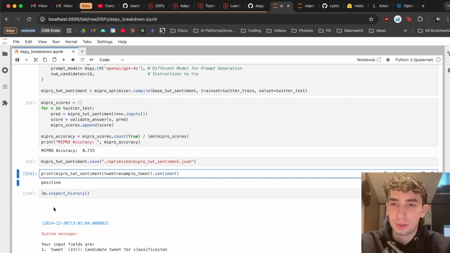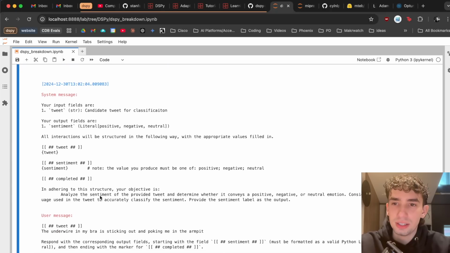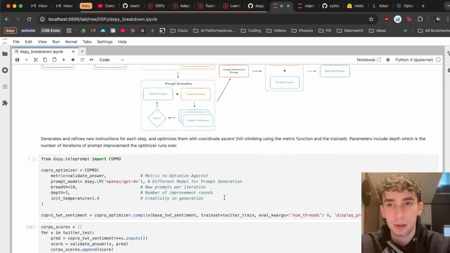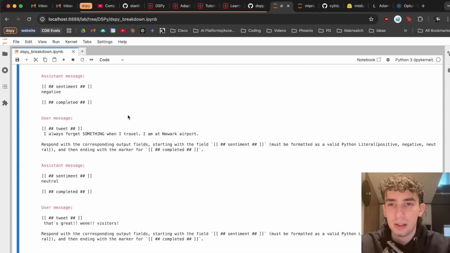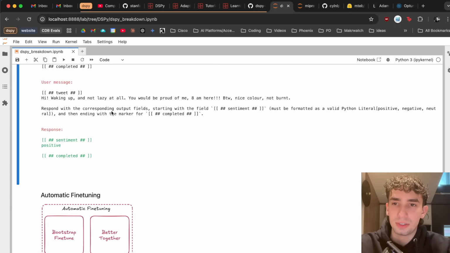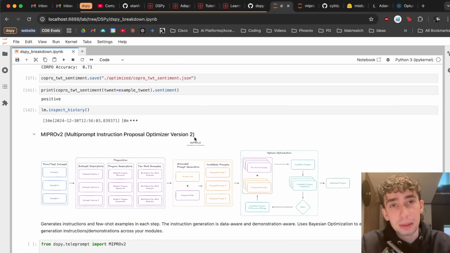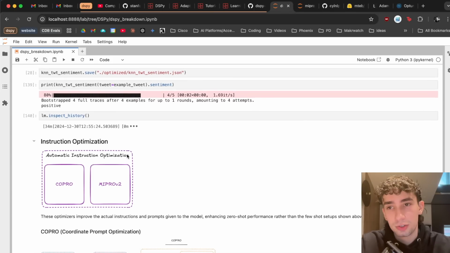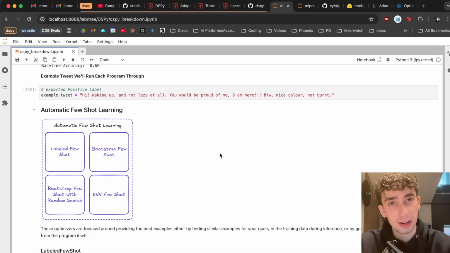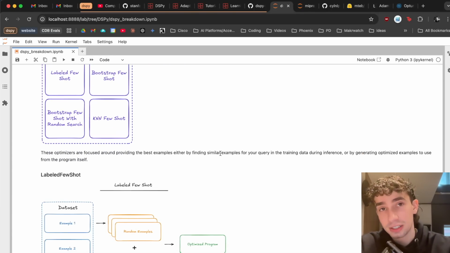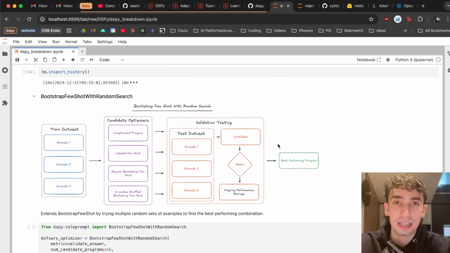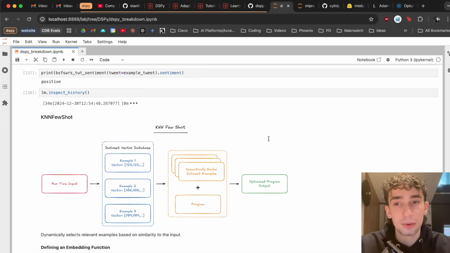And if we run through our example tweet, we can see the additional instructions here, which are a little bit different from our COPRO here, as well as some additional Fewshot examples here before we finally get down to our response. So these are going to be the main ways of doing both Fewshot and instruction optimization across your programs. So definitely try out a few different ones of these, and as we'll get into in a little bit here, you can optimize already optimized programs further with some different techniques, but this is going to be the base way to actually start.